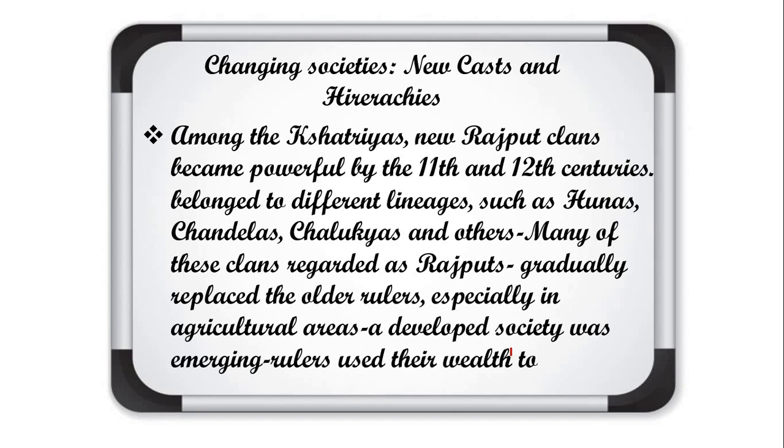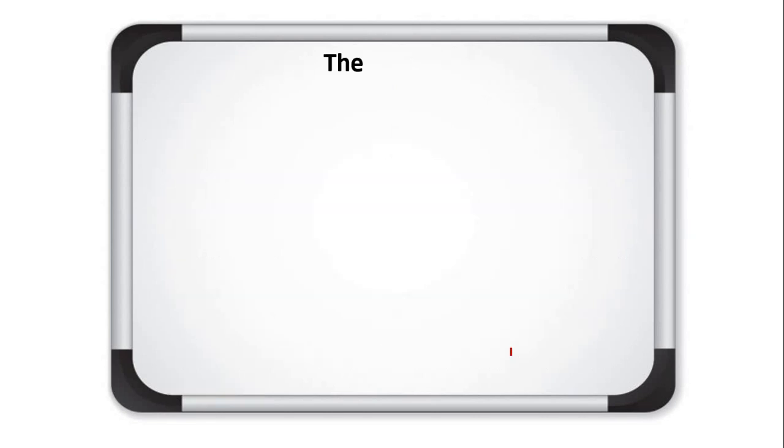As I told you, in the Kshatriya communities also new castes or subcastes were merged, in which the main clan was the Rajput clan. The others were the Huns, Chandelas and Chalukyas. These were some Kshatriya categories, the subcastes of the Kshatriya community.